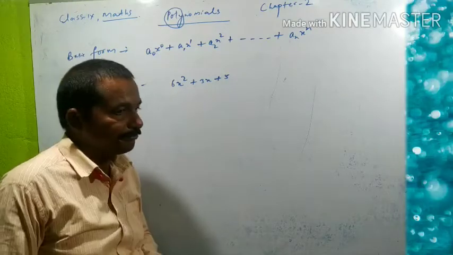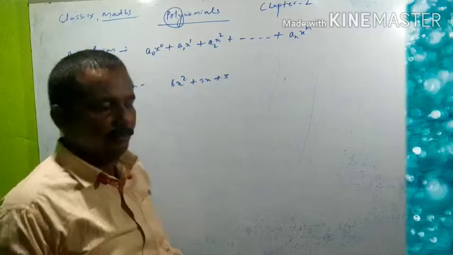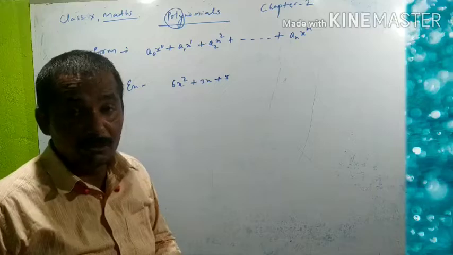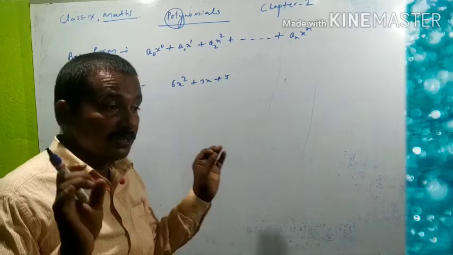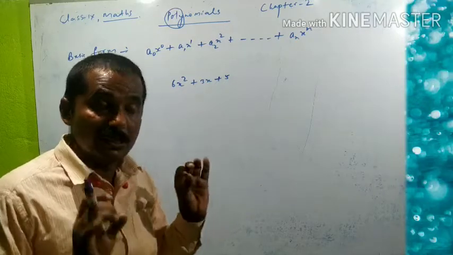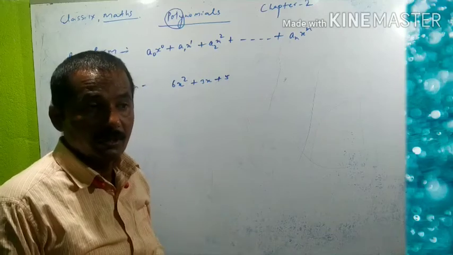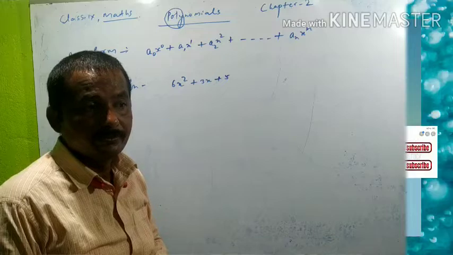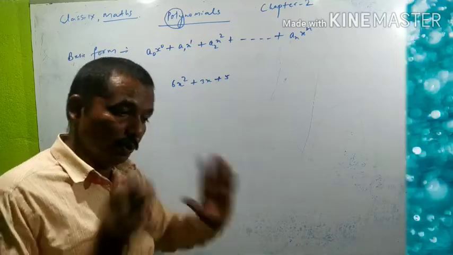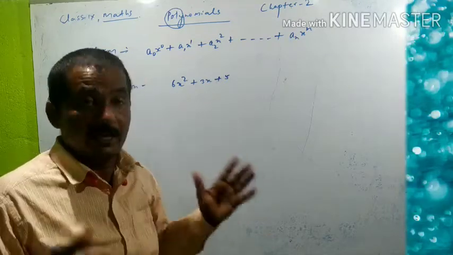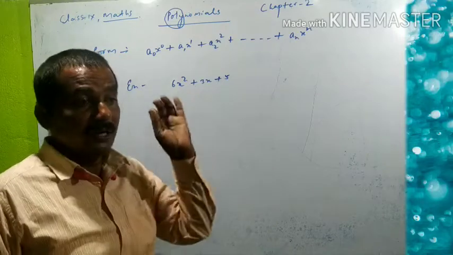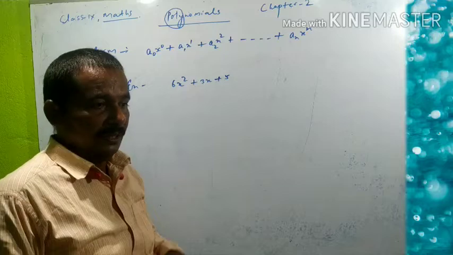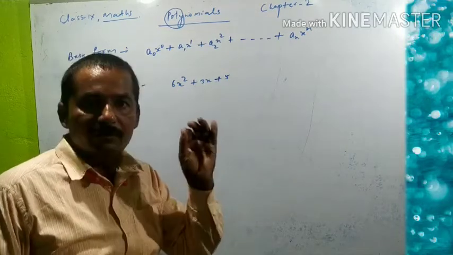And one thing you must keep in mind regarding polynomials: it is such an algebraic expression which should have non-negative powers or indices and non-fractional powers.